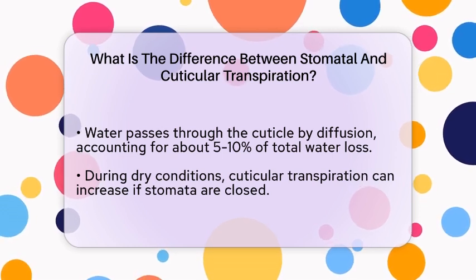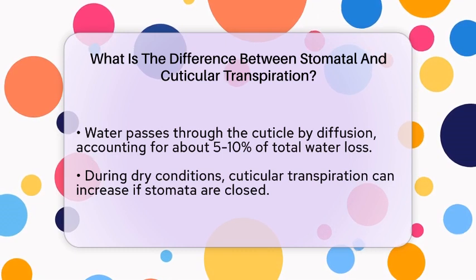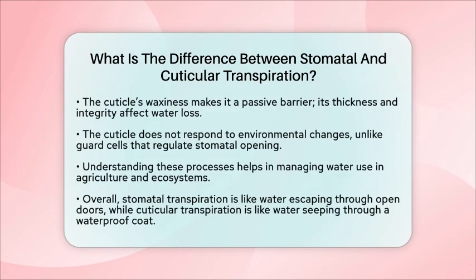Understanding these differences is important because transpiration plays a big role in the water cycle. It helps return water vapor to the atmosphere, influences how plants use water, and affects ecosystems' overall water balance. Managing how plants control water loss can help in agriculture and natural resource management.